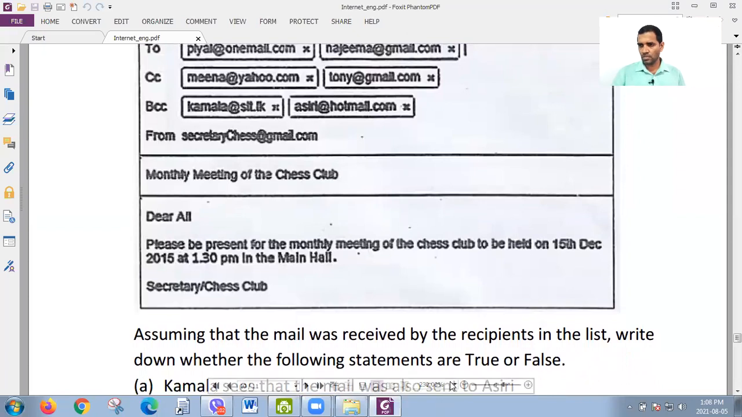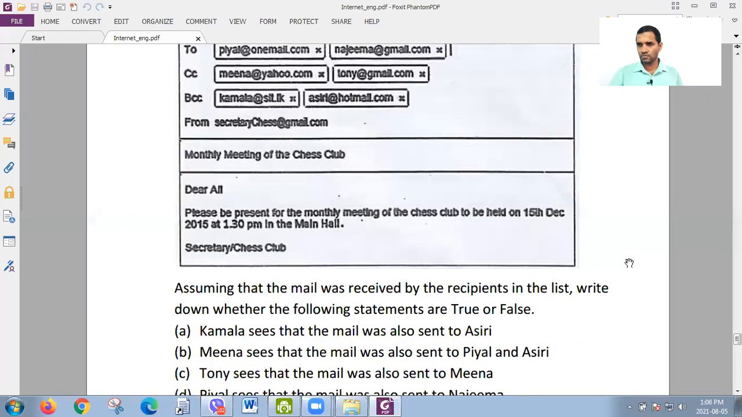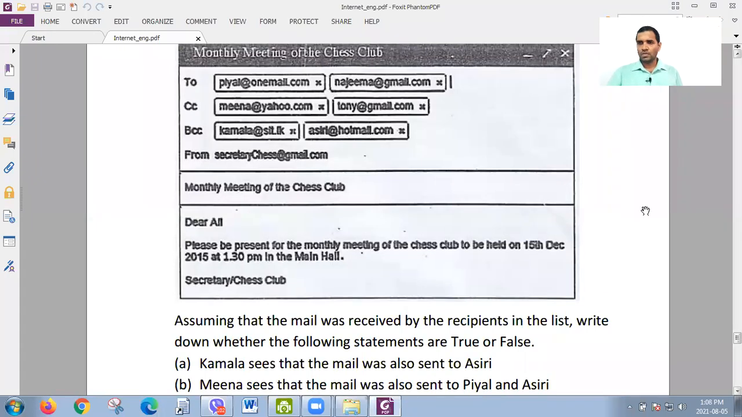Okay, better I reduce the zoom size. Hope you can see that. Right, look here. Kamala sees that the mail was also sent to Asri. Kamala sees that the mail was also sent to Asri. True or false? I will ask someone.